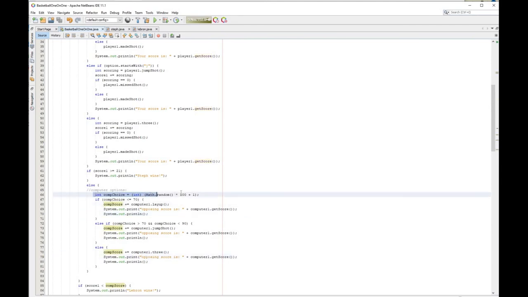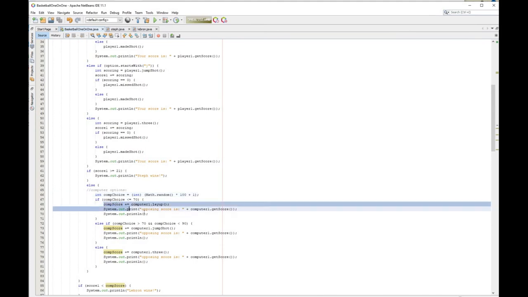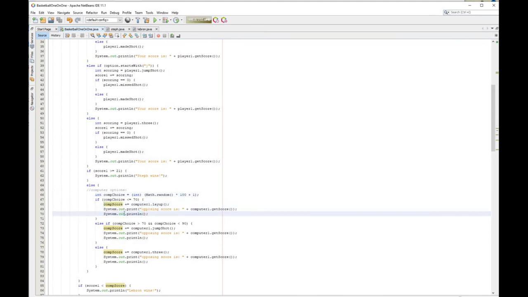So for example, I have this one in comp choice, which makes a math random from 1 to 100, and if that is less than or equal to 70, then the computer makes a layup. And then else if it's from 70 to 90, then he'll take a jump shot, and the rest will just be a 3. So most likely he's going to be taking a layup, which will give him an automatic 2 points.